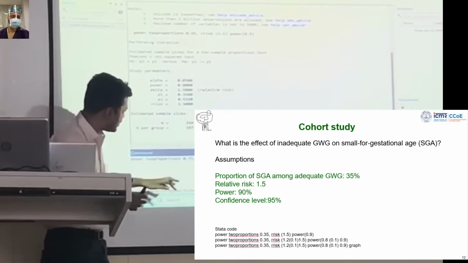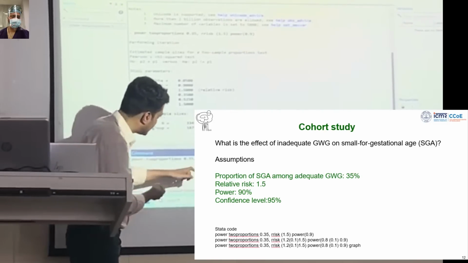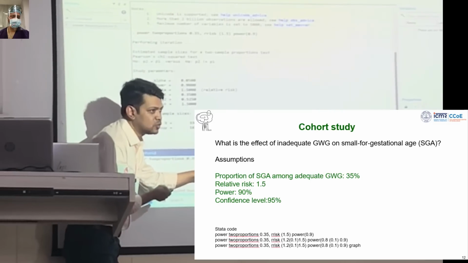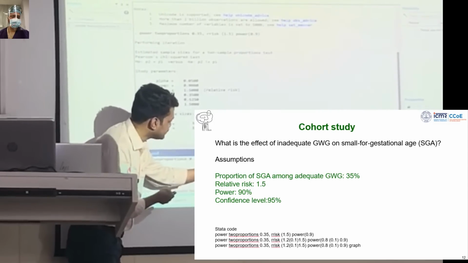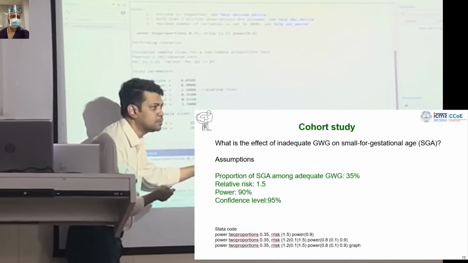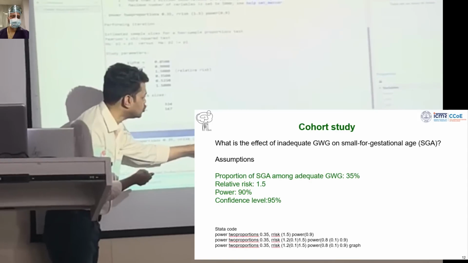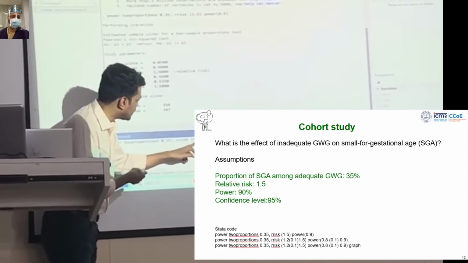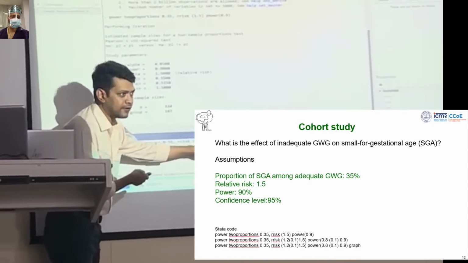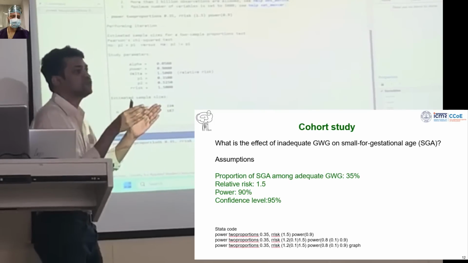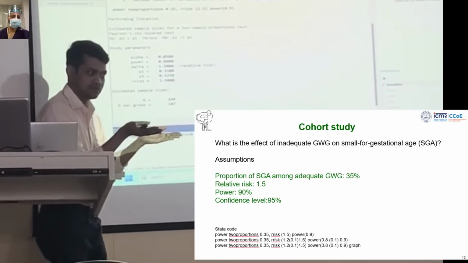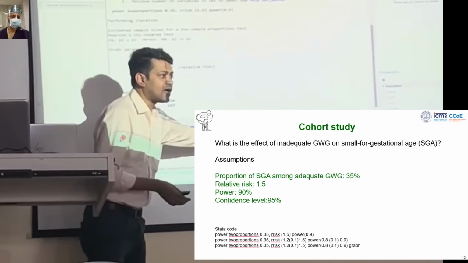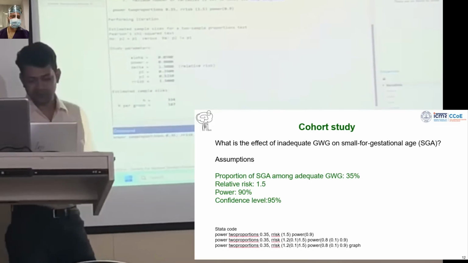But what I have done, if you see, I took a range. I took a range from 1.2 to 1.5, that is 1.2 plus 0.1, 1.3, 1.4, to 1.5, with a calibration of 0.1. You can make it 0.05 also. And then I put a graph. Now let's see what is coming.